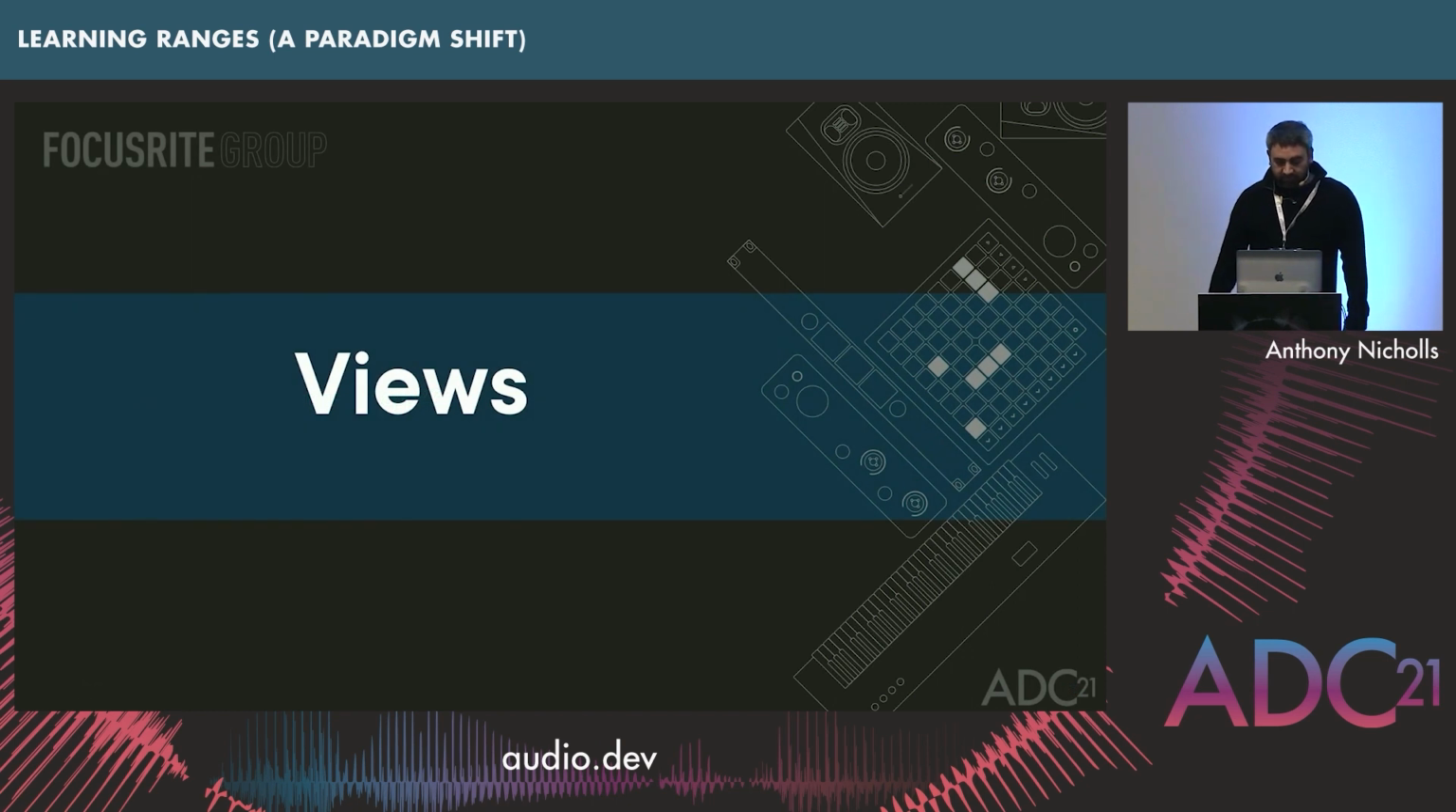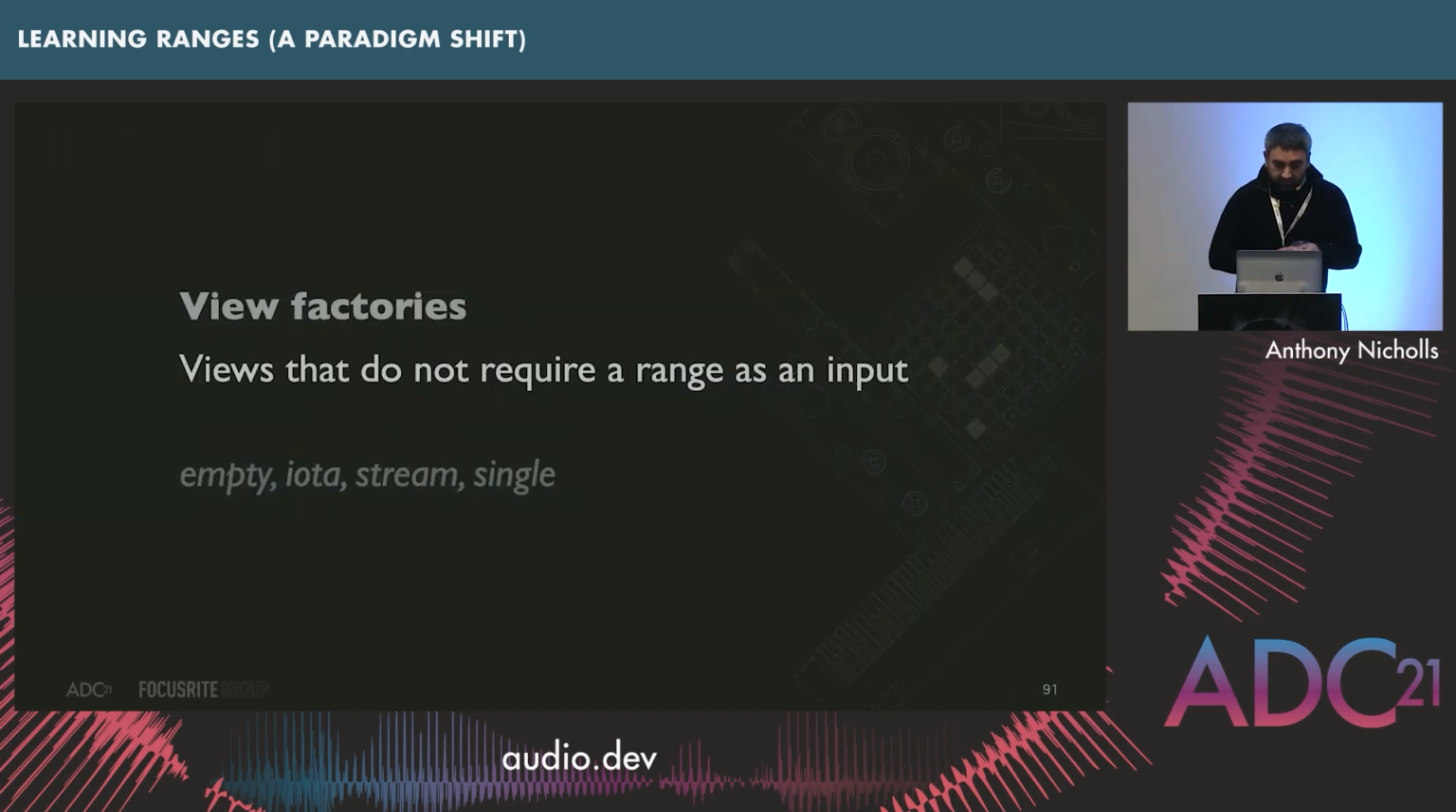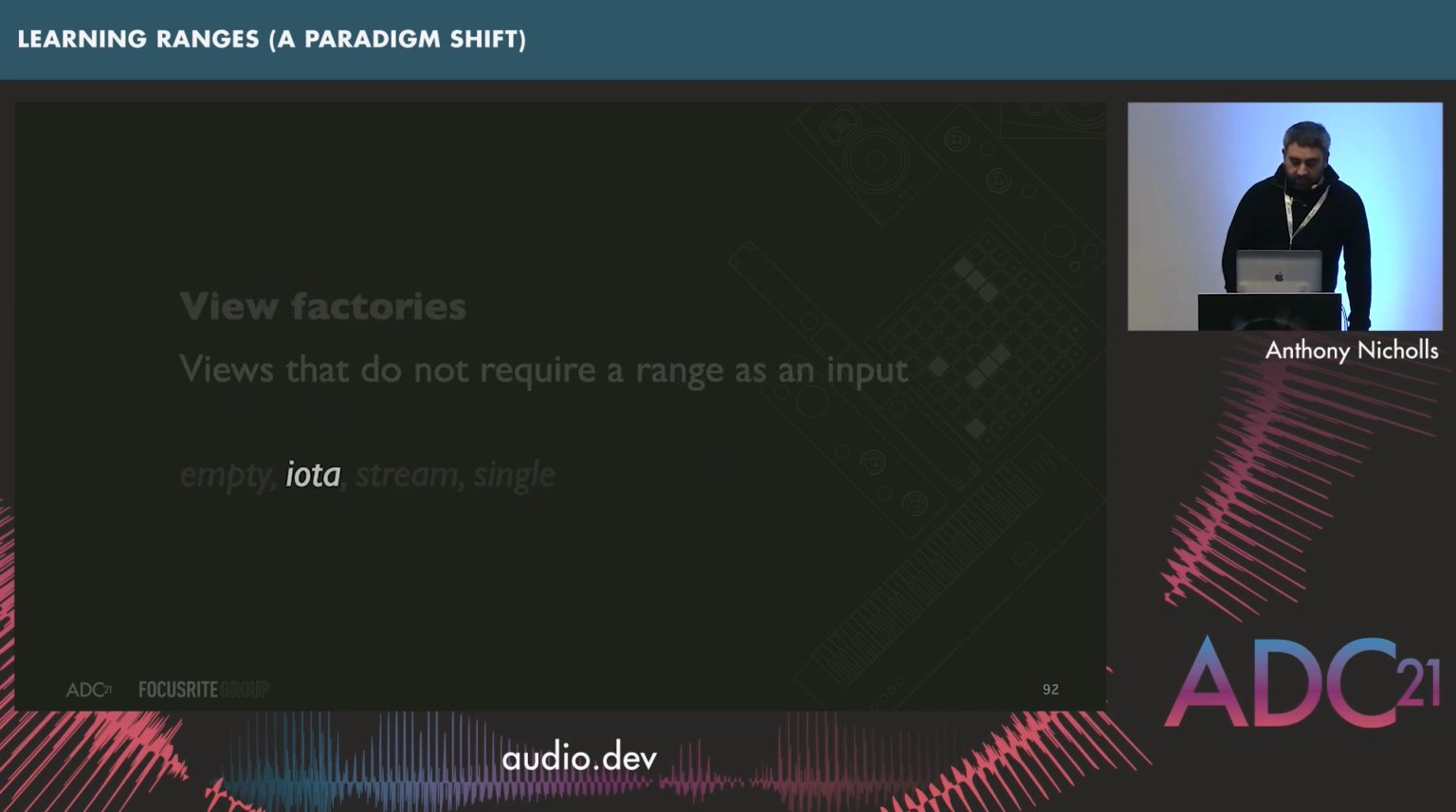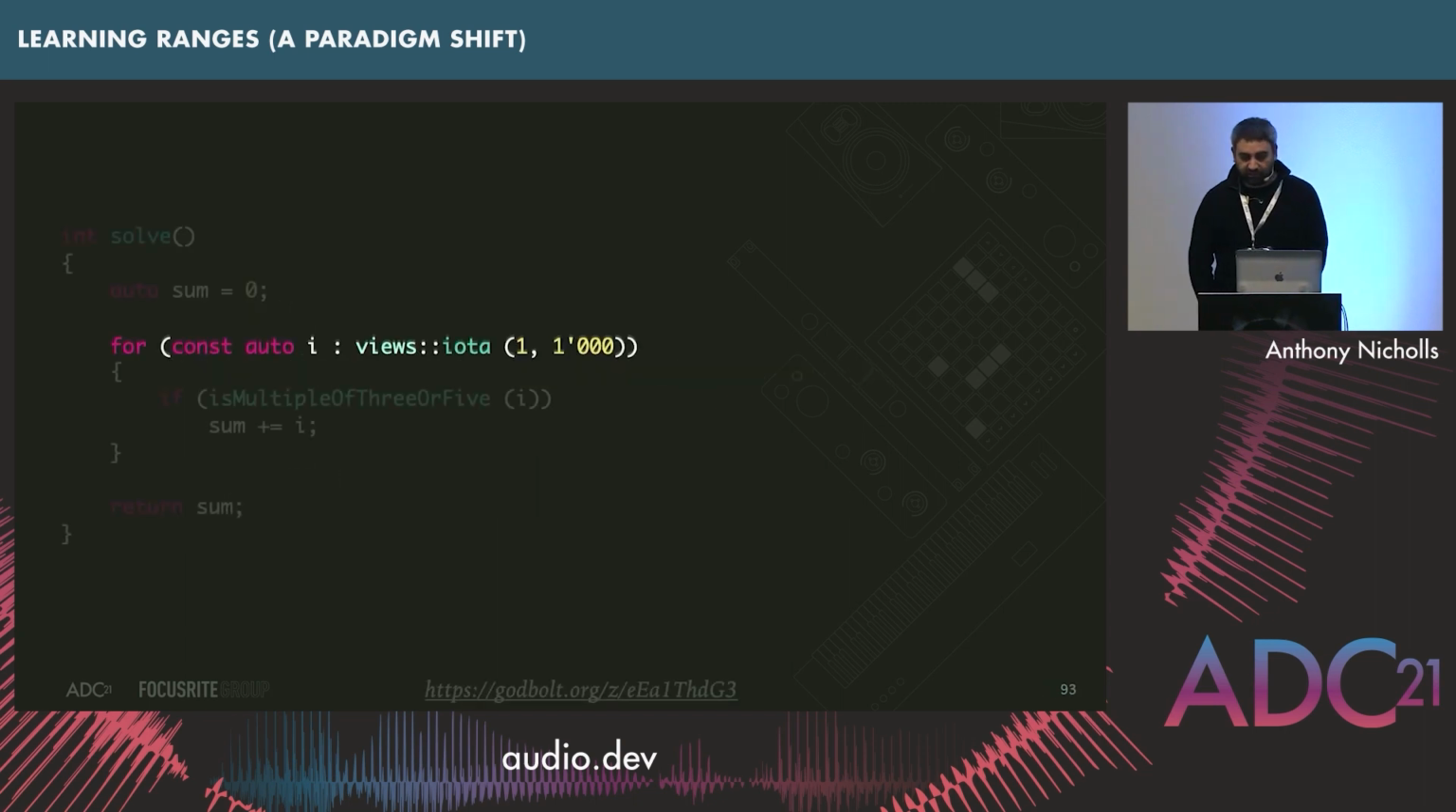So let's talk about views a bit more. There's two types of views. There's view factories. These are views that do not require some other range as an input. So note there's iota. That was an algorithm in the numeric header, but this isn't an algorithm, this is a view. But it does the same basic thing, and in fact, it's a direct replacement for the integer view we wrote earlier. So now we can just drop in views::iota, and this will work just as it did before.